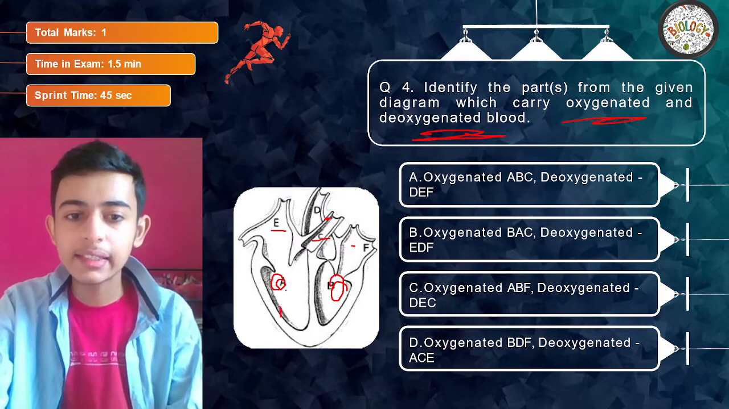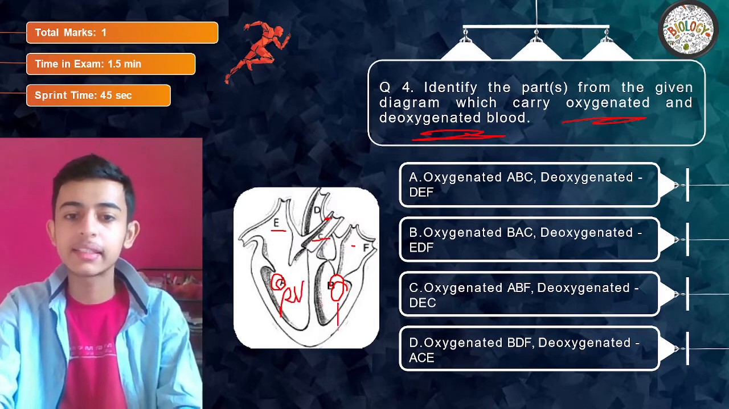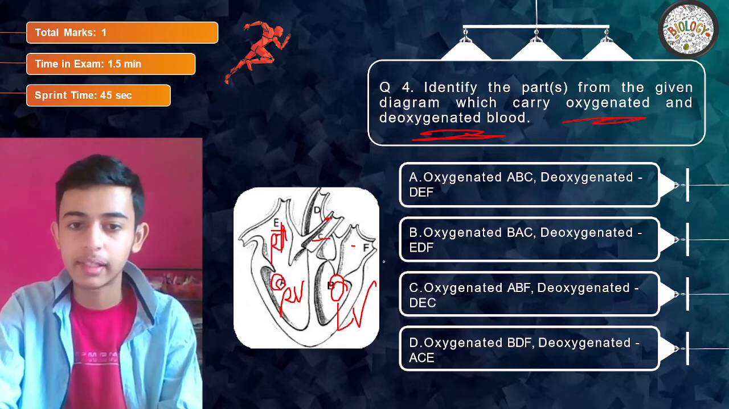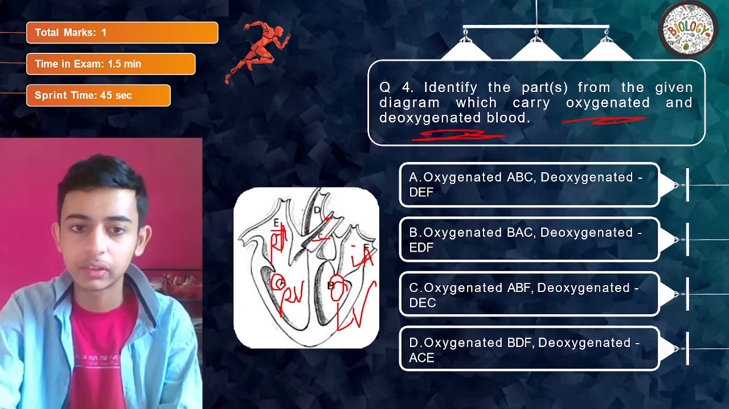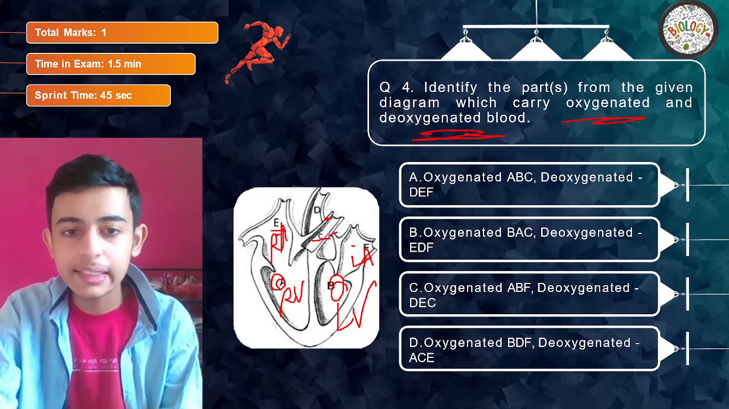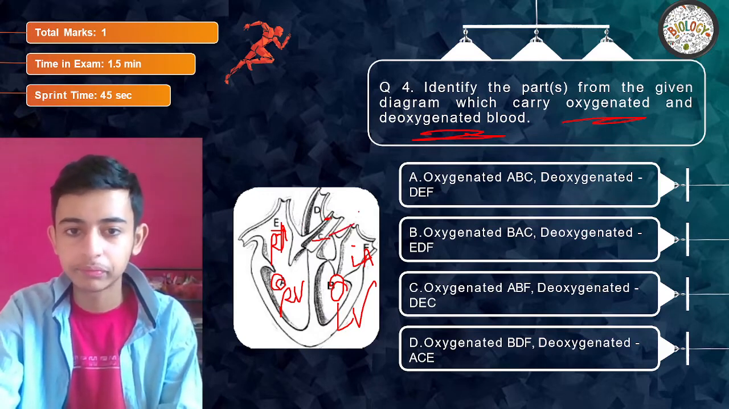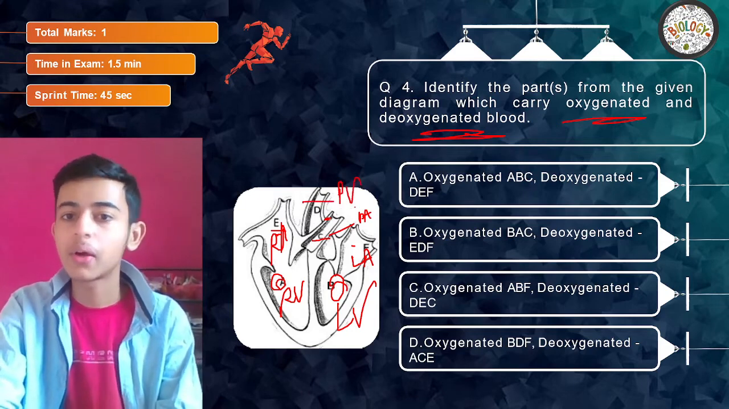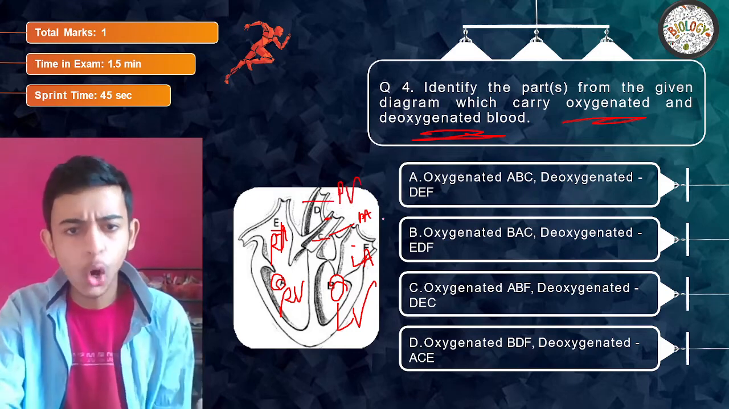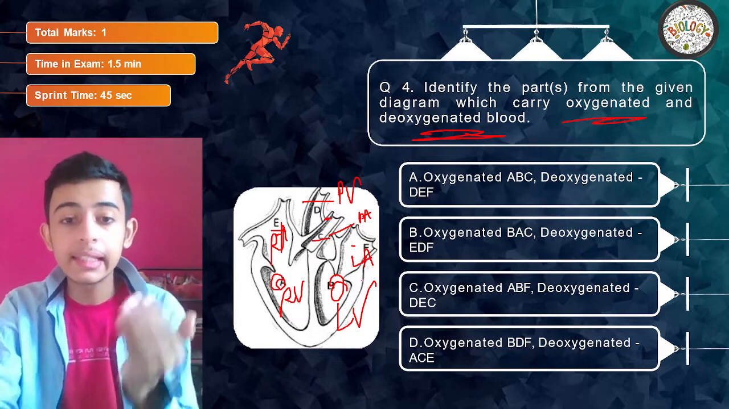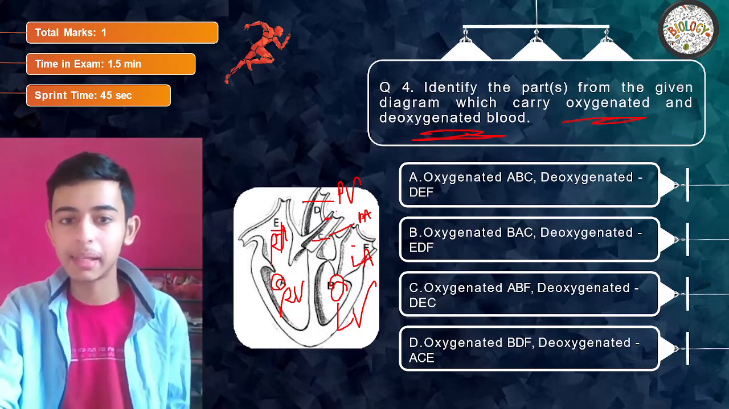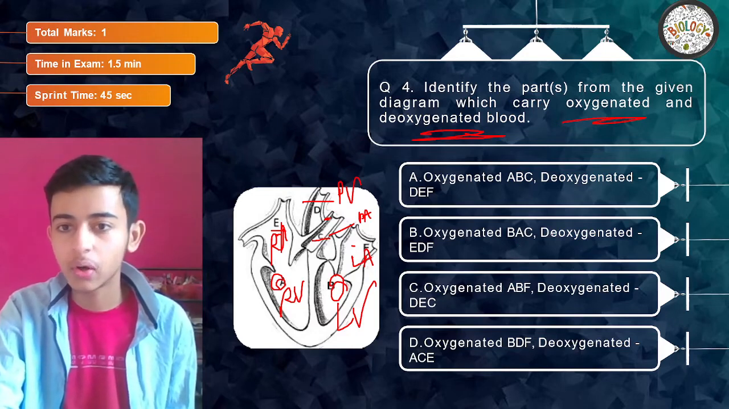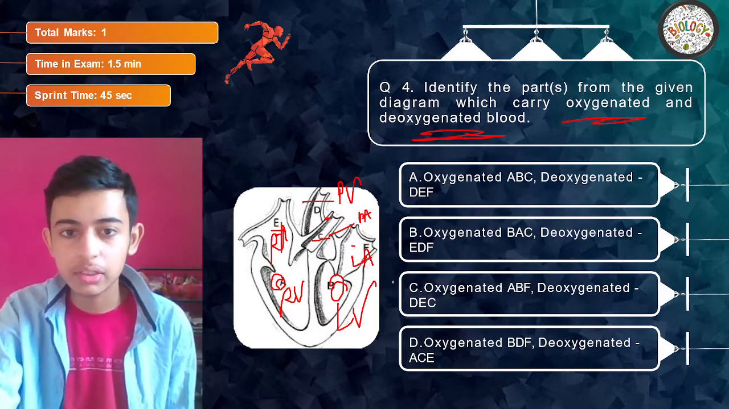Can I say that A is right ventricle, B is left ventricle, E is right atrium, F is left atrium, and I'm able to see that C is, if I am not wrong, pulmonary artery, and D is pulmonary vein. So now, oxygenated blood will be carried by left atrium, left ventricle and pulmonary vein. So D, B, F.